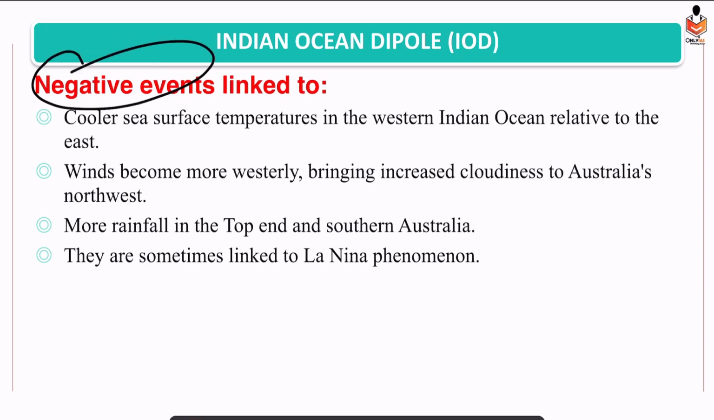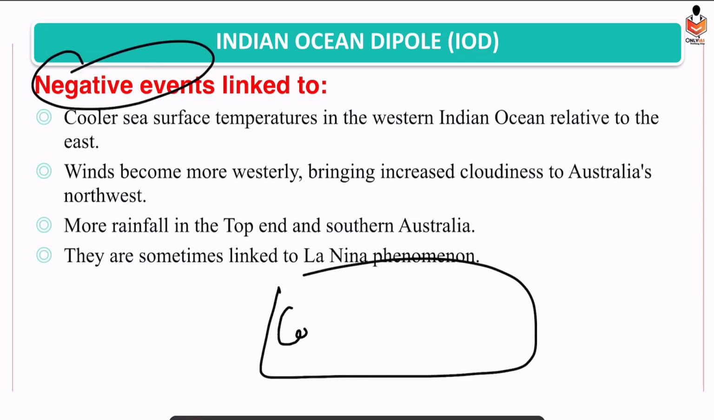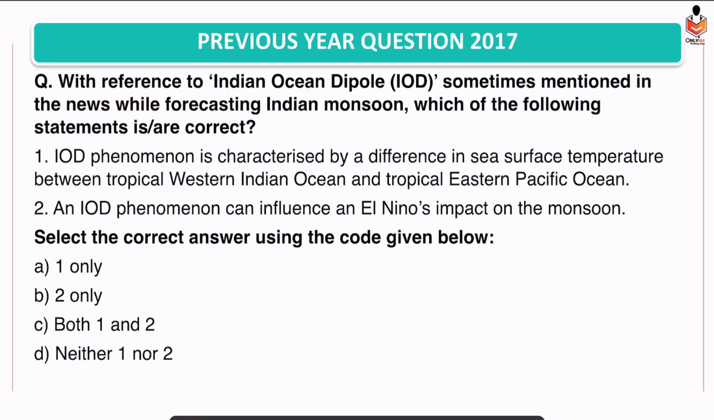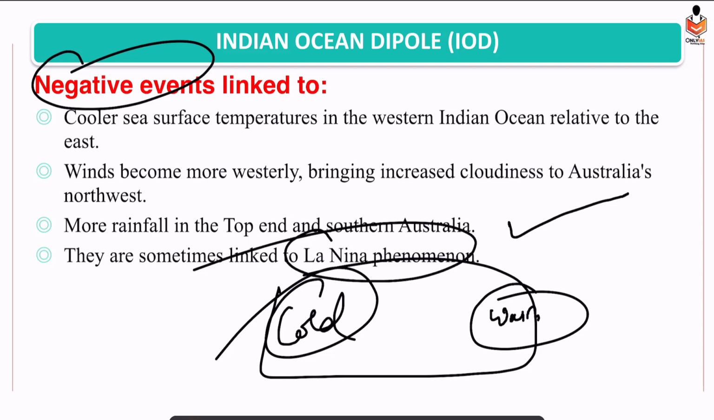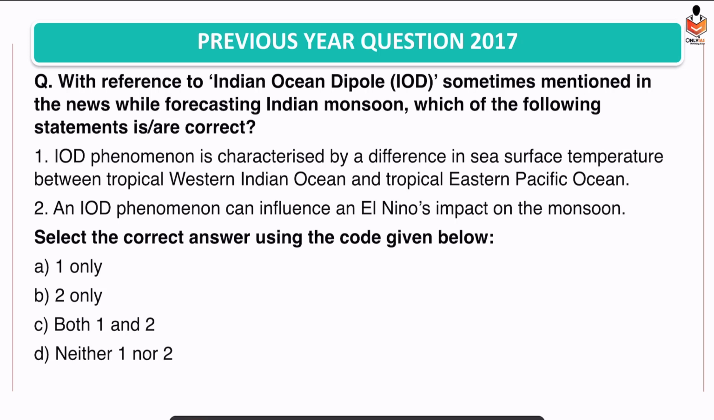Alright, negative is the reverse situation, cold, warm. So warm in the eastern part, so we have more rainfall in the eastern part, the Australia part. In the western part we have dry condition. And they are mainly associated with what? La Nina phenomena. Alright, let's solve one question. Please pause the video and solve this question.